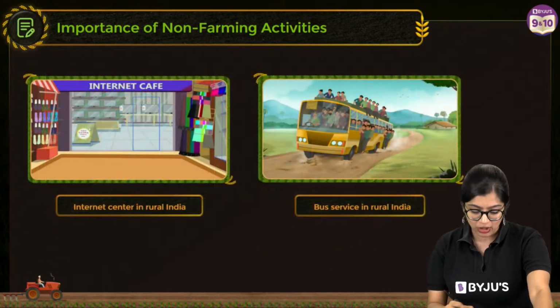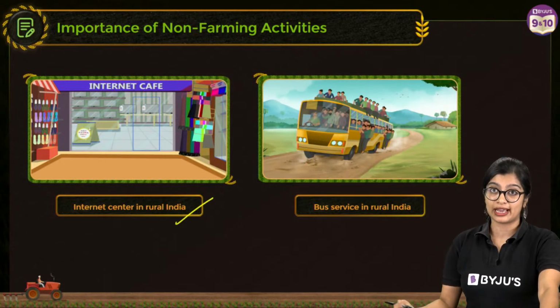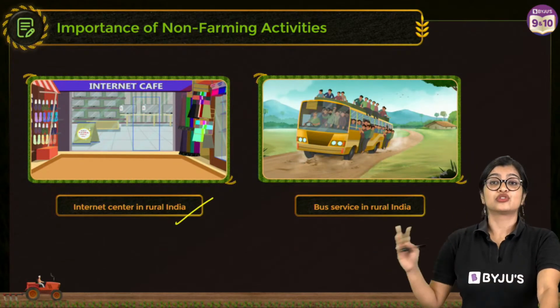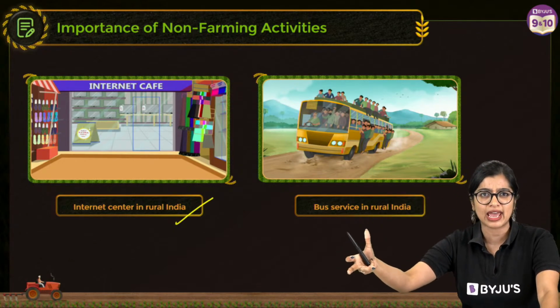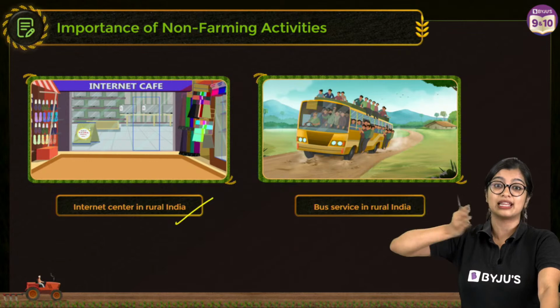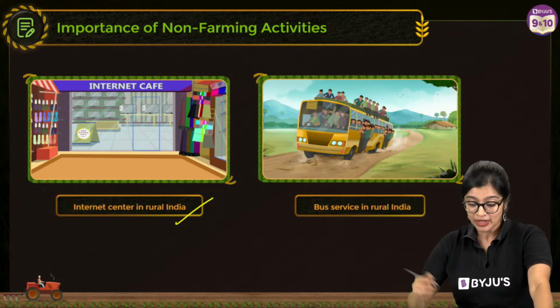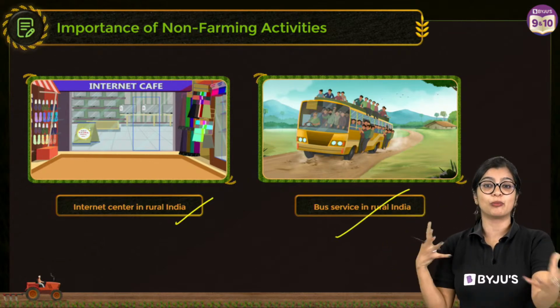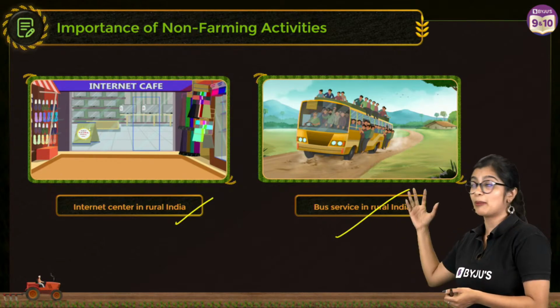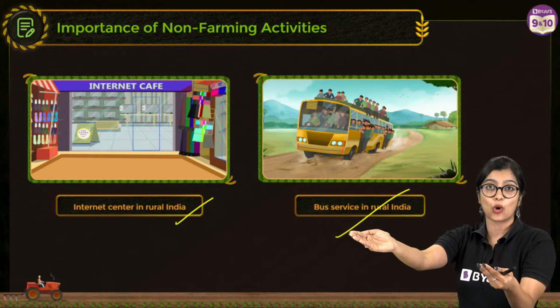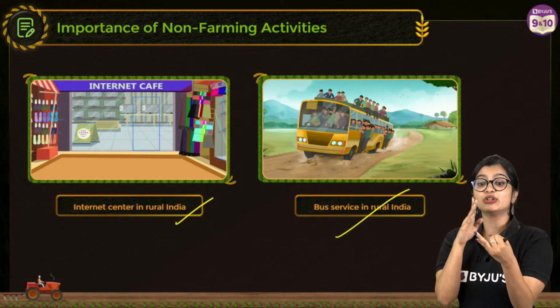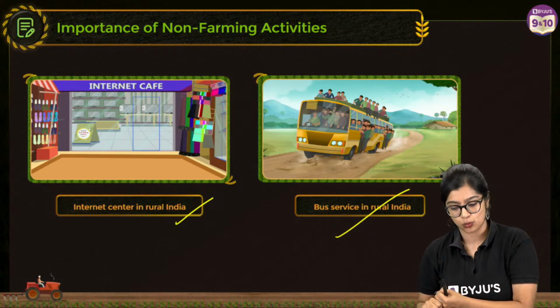And along with that, we also observe that especially in rural India, digitalization is happening. So the introduction of internet and everything makes people a little more aware, a little more tech savvy, which means that they'll be more aware and connected. And of course, we know that transport brings in connections, right? So there's access to the village. That means people are able to come and go. So it's not just for people, even goods can be transported as well.